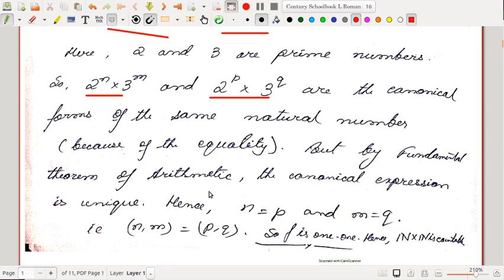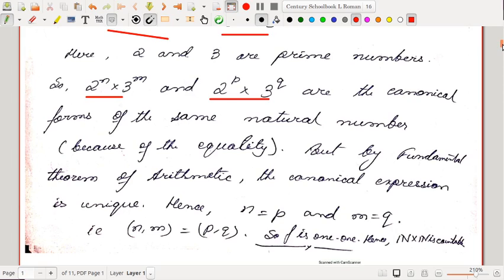But by the fundamental theorem of arithmetic, the canonical expression is unique. Suppose 12 can be factorized only as 2 square into 3 and not in any other way, as a product of primes. Hence, n should be equal to p, m should be equal to q. So f is 1-1. So we have proved that N cross N is a countable set. The set of ordered pairs of natural numbers is countable.